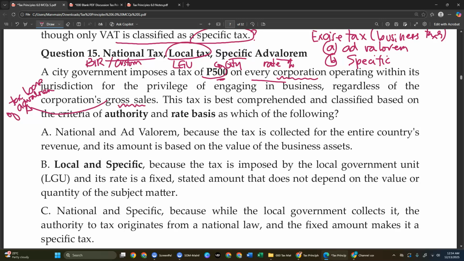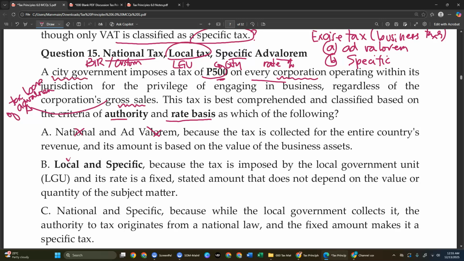This tax is best comprehended and classified based on the criteria of authority and rate basis. Which of the following? First, we have the national ad valorem. No. And also that is not national, it is local, because it is collected by the city government.